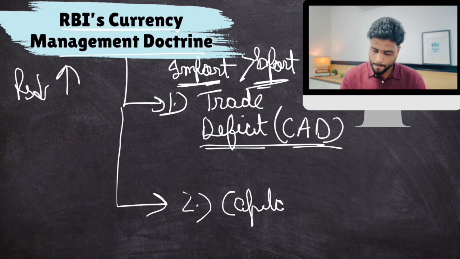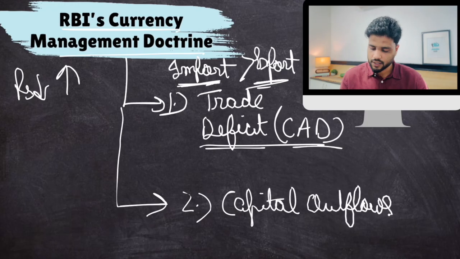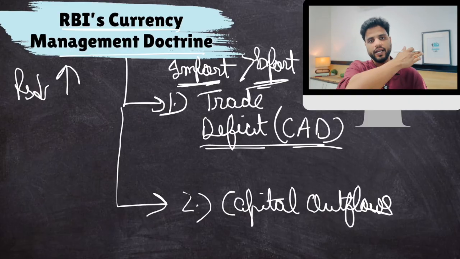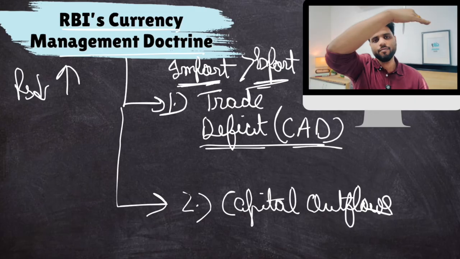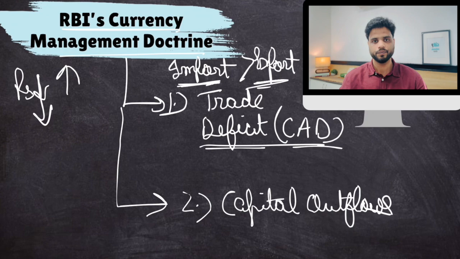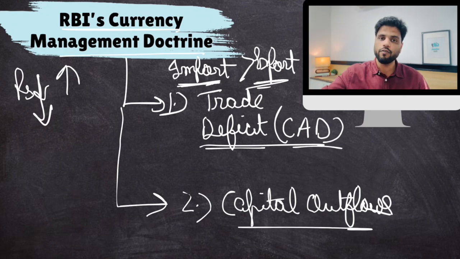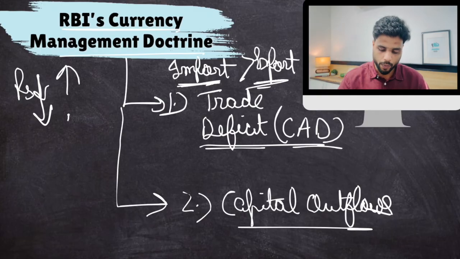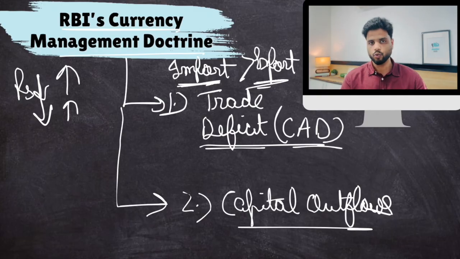The other reason is, well, if there is a capital account deficit or capital outflow. Foreign investors who had invested money in India are taking that money out of India. So there is a net outflow of money out of India, and the rupee falls even further. Clear? Now to reverse this, you need to encourage more and more foreign investors to invest in India so that the rupee gains. These are the two things.